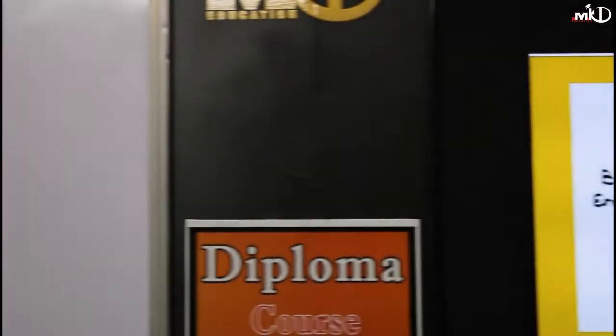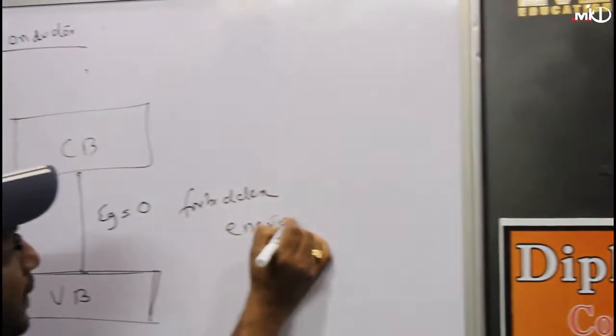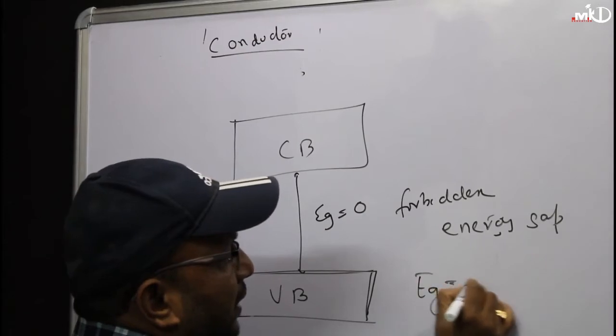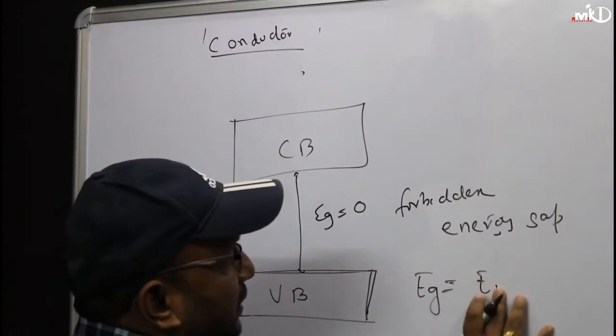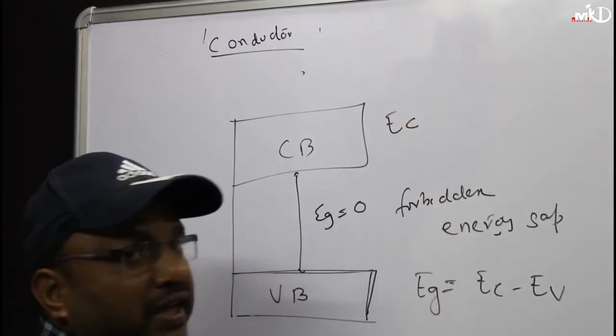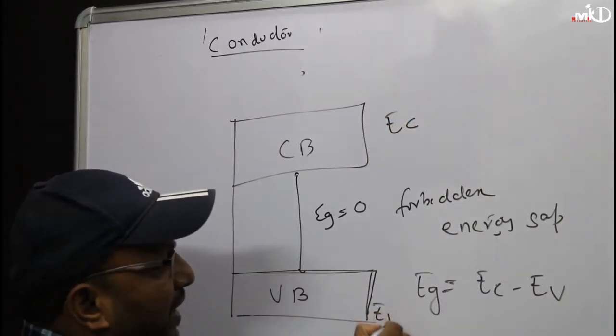Forbidden energy gap. Eg is Ec minus Ev. What is Ec? The conduction band energy. And Ev is the valence band energy.